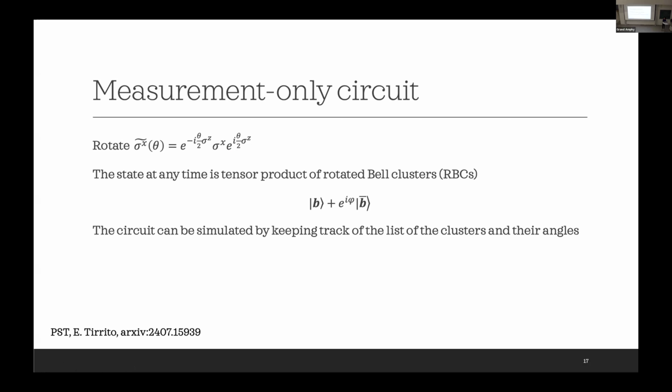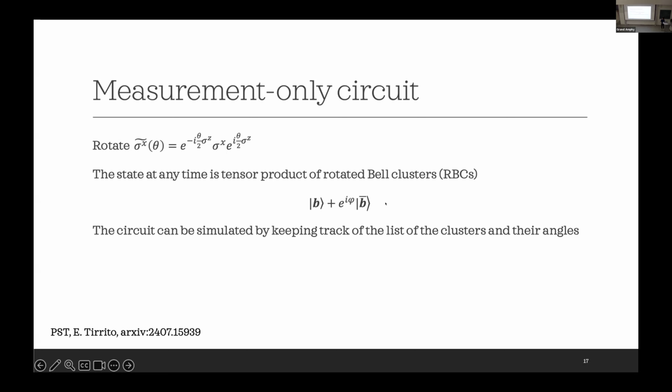But even though this is a non-Clifford circuit, we show that this is still efficiently simulable, because in particular we can show that the state at any time is a tensor product of a class of states that we call rotated Baire clusters, or RBC. So this state has this form. This B is a classical bit, and this B bar is a classical bit obtained by bitwise flipping of the bit. There's a phase here, phi.